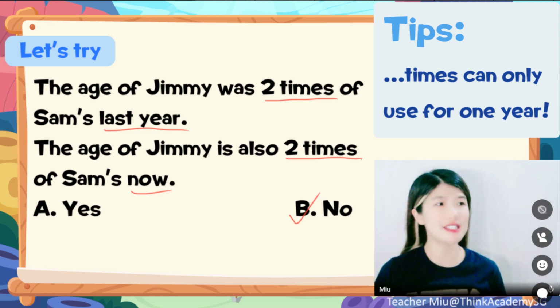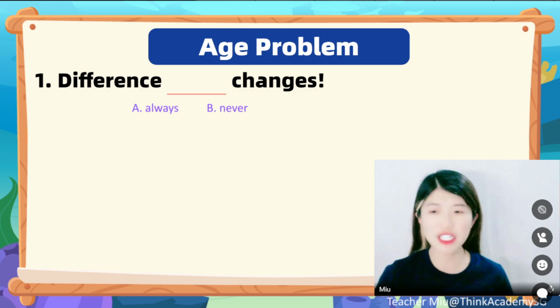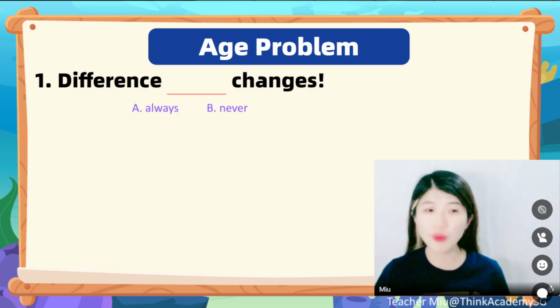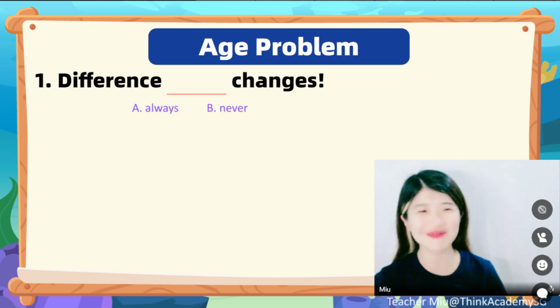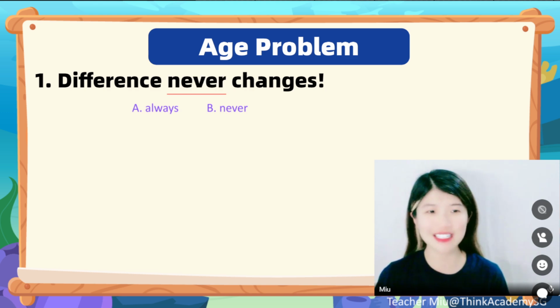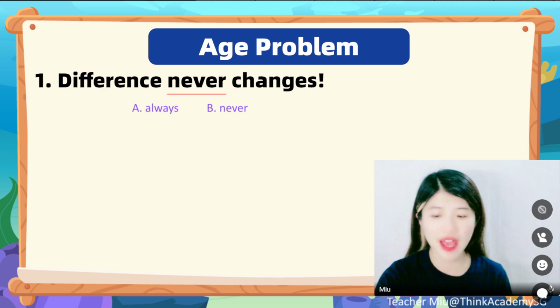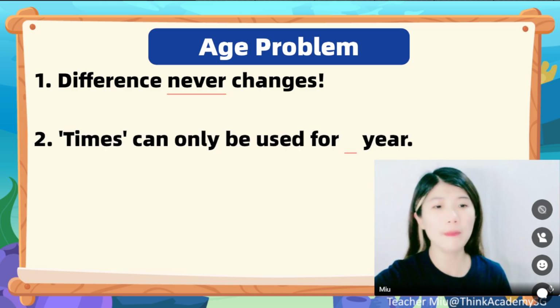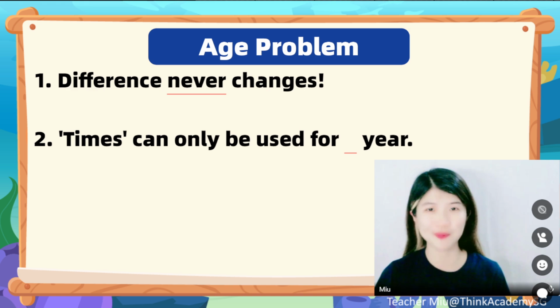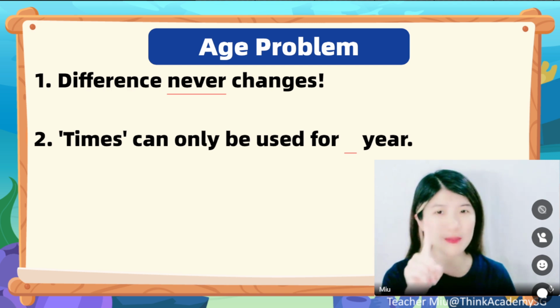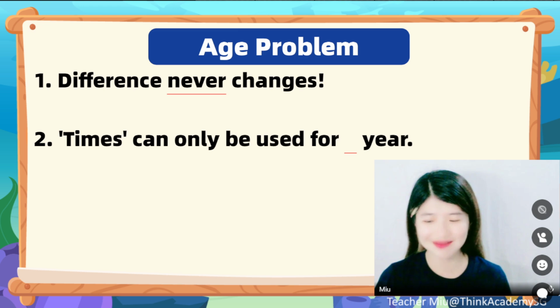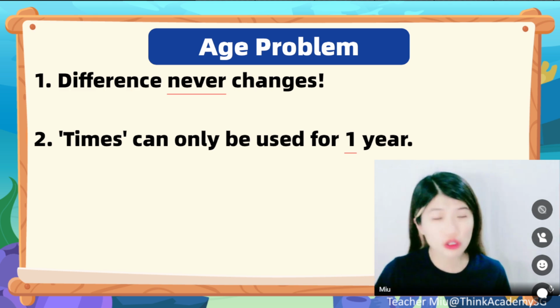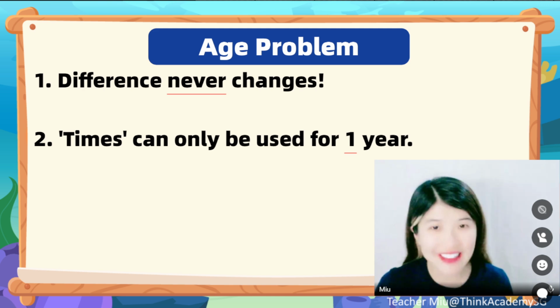So let's just summarize for the age problem. Number 1, the difference would always change or the difference will never change? Well done, dear. This is something you need to remember. The difference will never change. And continue. What about the next one? What about the times? That means the multiple relationship can be used for every year or only one specific year? Well done, dear. It can only be used for one very specific year. 2 times this year, then it won't be 2 times any other year.